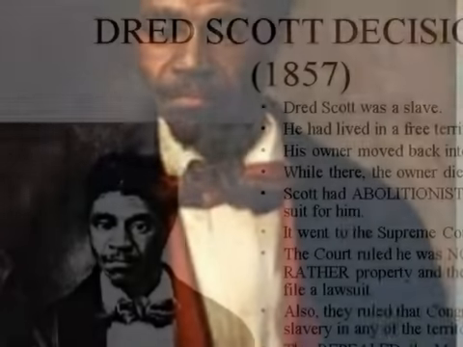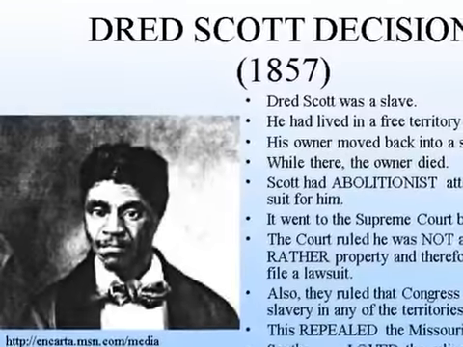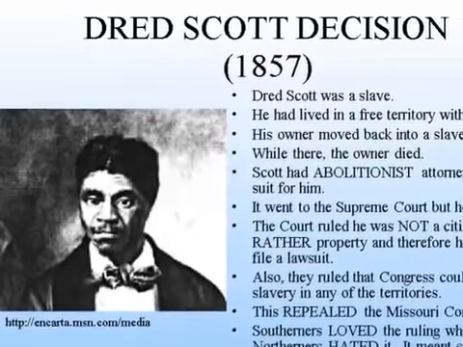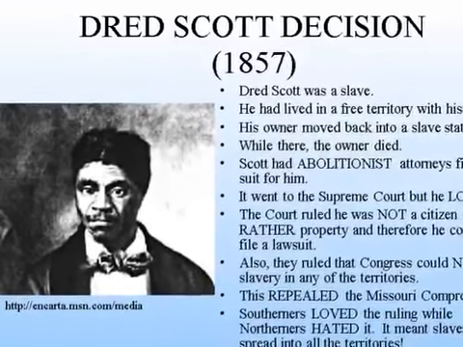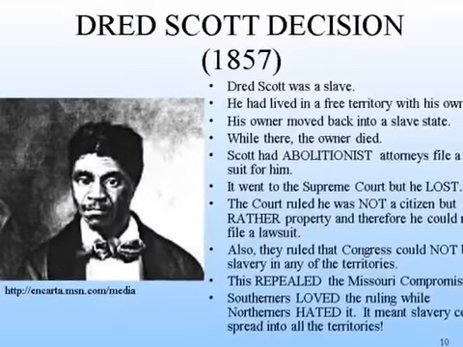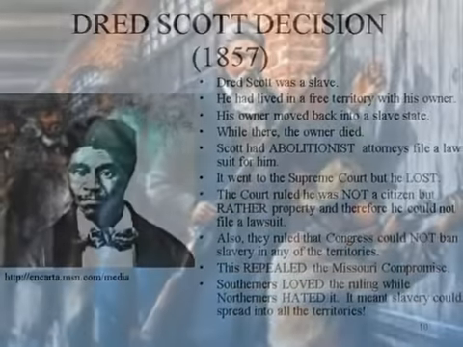Then came Dred Scott, the 1857 decision from the Supreme Court. Dred Scott was enslaved and asked the court for his freedom since his owner lived in a free state. The court said no, he was private property, and the owner can take his private property anywhere.